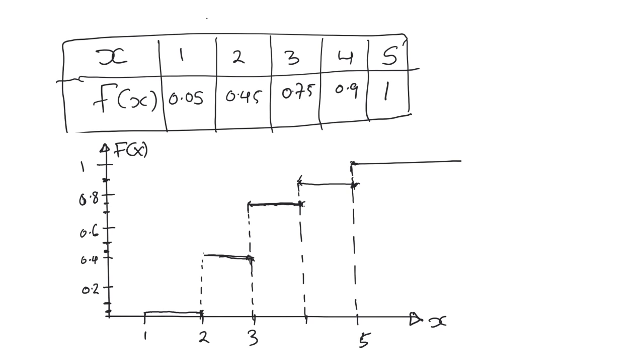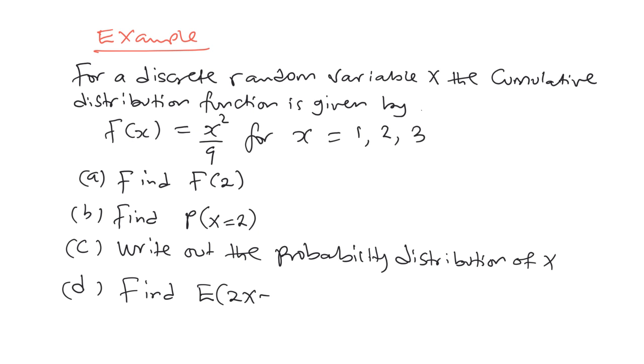Okay, so let's look at some other example. For a discrete random variable x, the cumulative distribution function is given by, so this has been given to us as a formula. The cumulative can also be given to you as a formula. So it is f of x is equal to x squared over 9 for the 3 stated x values 1, 2, and 3. So they want f of 2. F of 2 is direct substitution. There is nothing here. Okay, f of 2 is 2 squared over 9, which is 4 over 9. Solved that one, there is no need of wasting time.